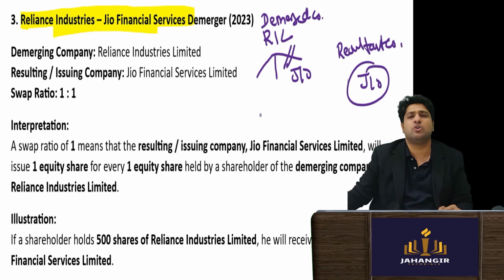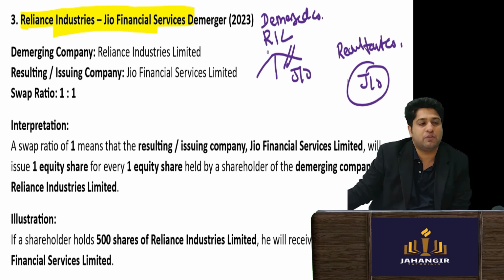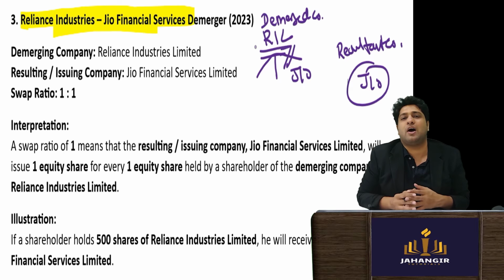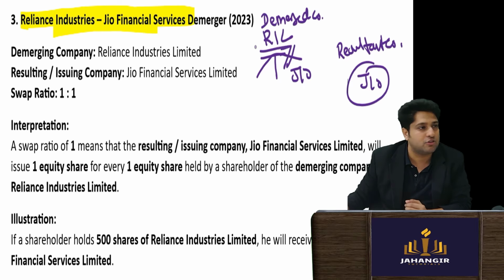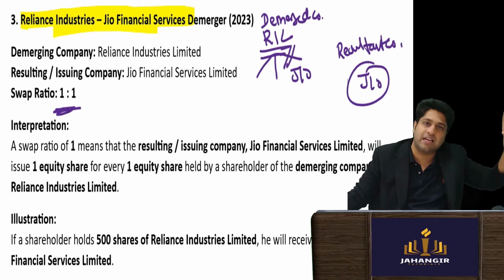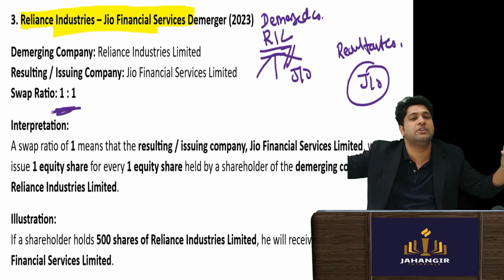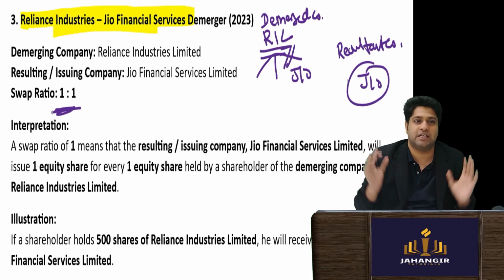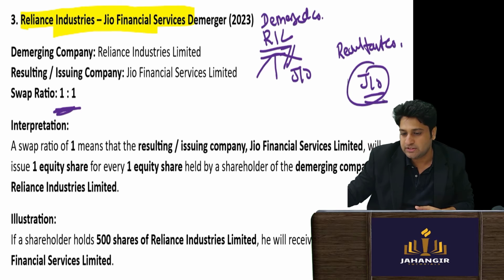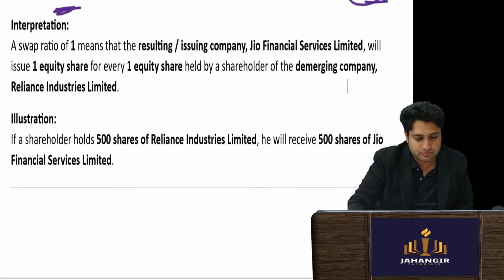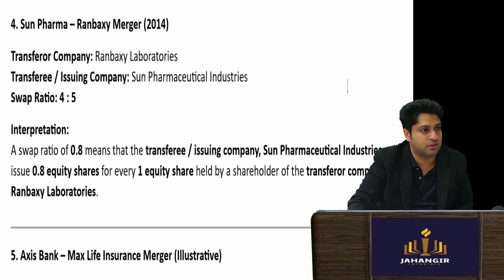The question came: if I was a shareholder of Reliance Industries holding 300 shares, how many shares of the new company will I get? The ratio was 1:1. So if I was holding 300 shares of Reliance, Jio will issue me 300 shares.